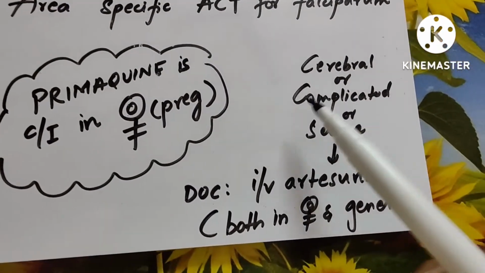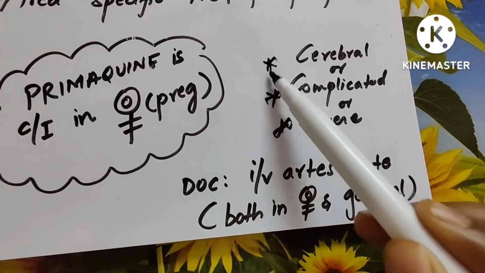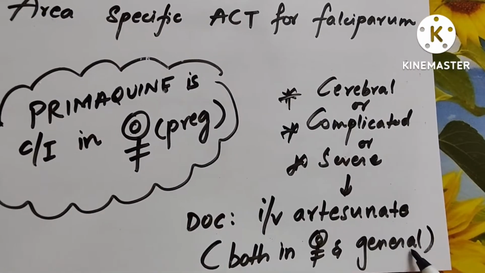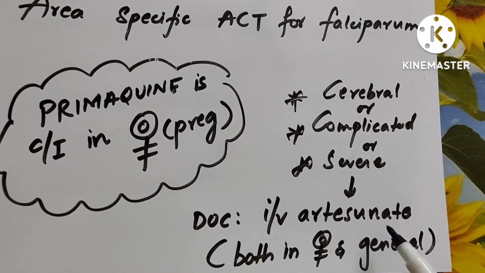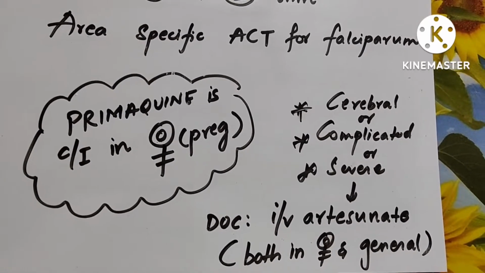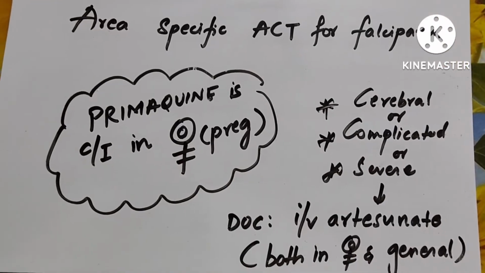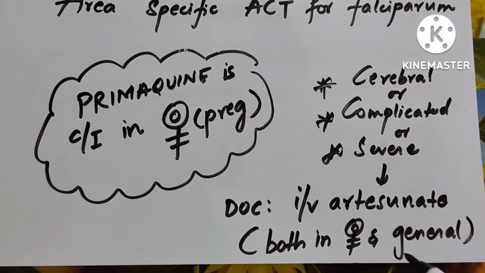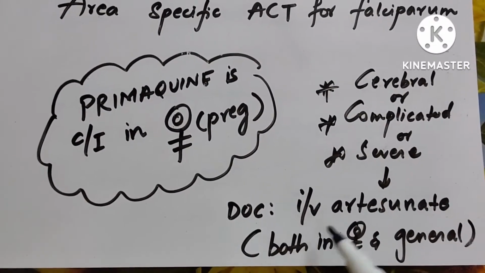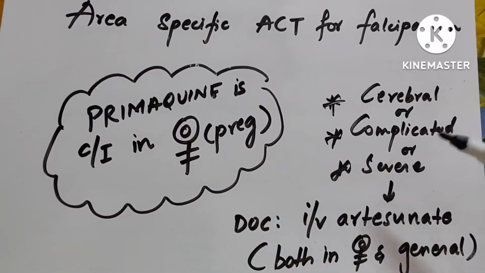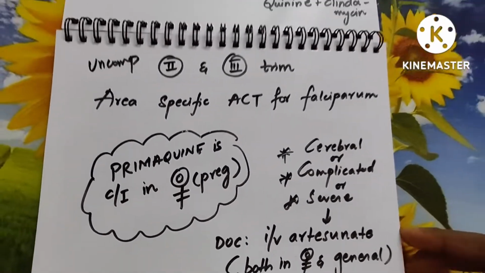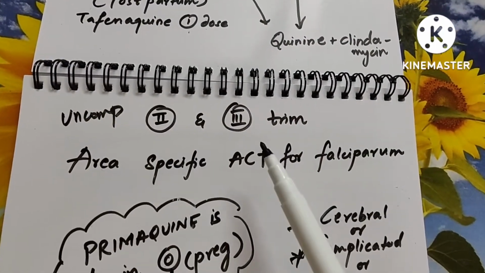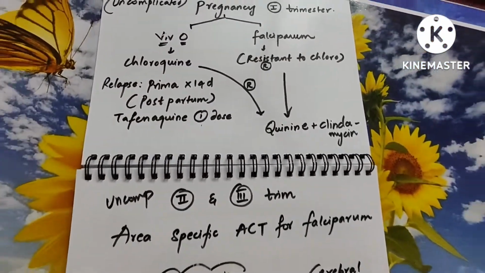When we discuss complicated malaria or severe malaria or cerebral malaria, then the drug of choice is IV artesunate. Both in pregnant females and in the general population, the drug of choice is IV artesunate. You should not think about the damage or the side effects caused by the drug to the fetus here. The mother's health is important here, so you have to give preference to the mother. So you just give IV artesunate to save the mother from cerebral malaria or complicated malaria. So this is about pregnancy, whether it is uncomplicated first trimester, uncomplicated second and third trimester, or complicated. This is summarized in these 2 sheets.